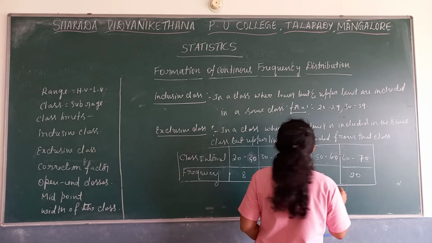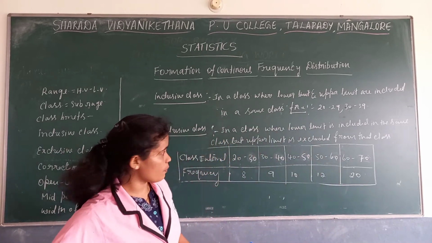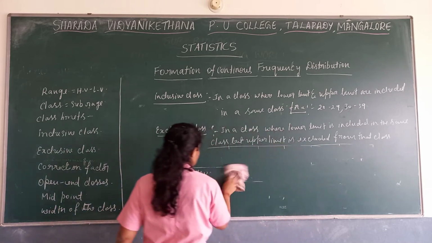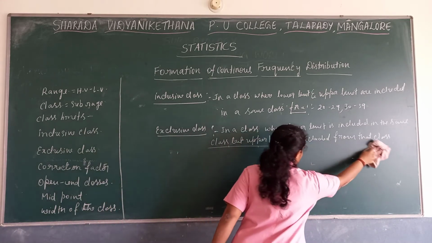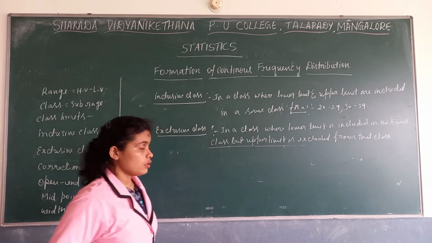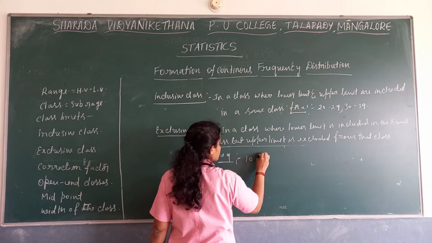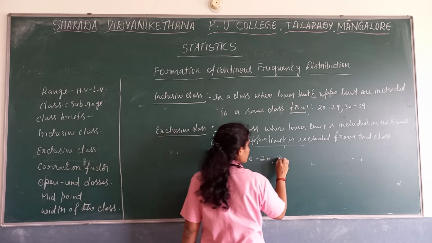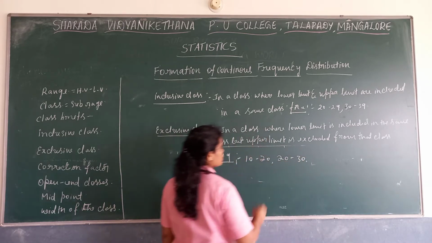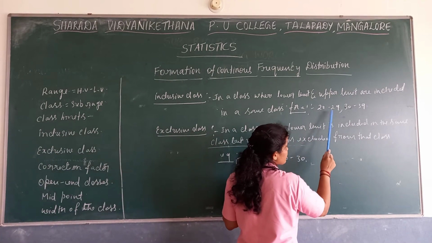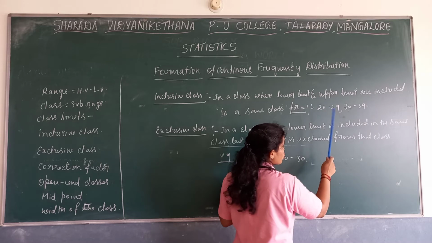For example, 10 to 20, 20 to 30. These are the examples. So here, 20 to 29, both are included here only.